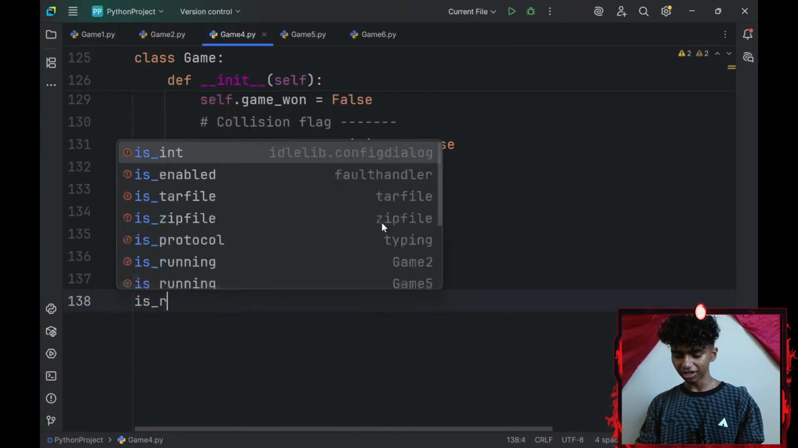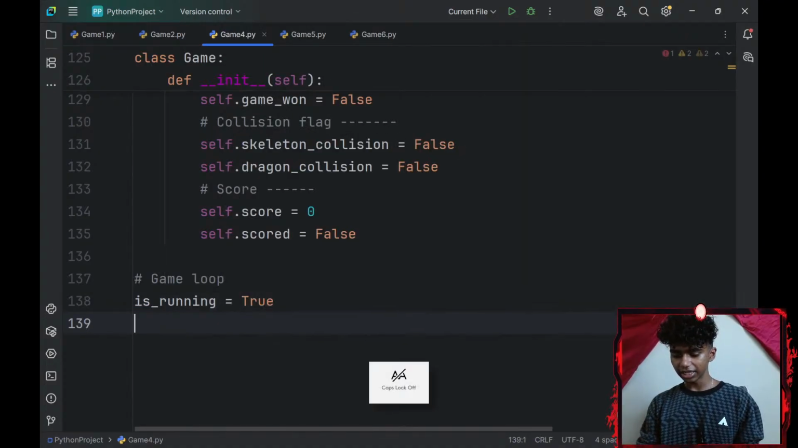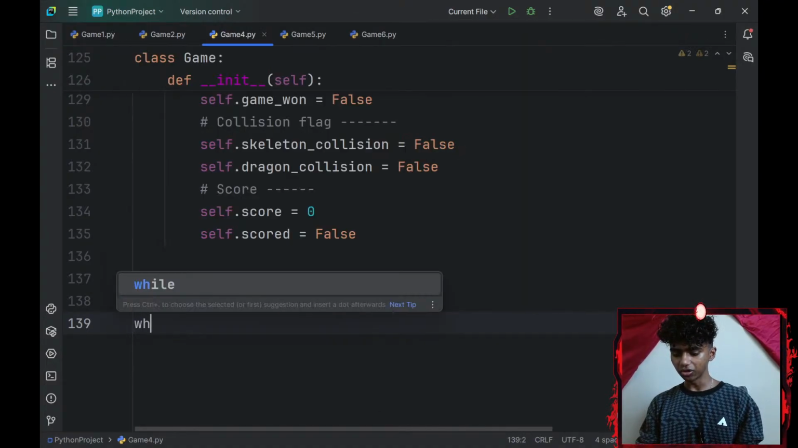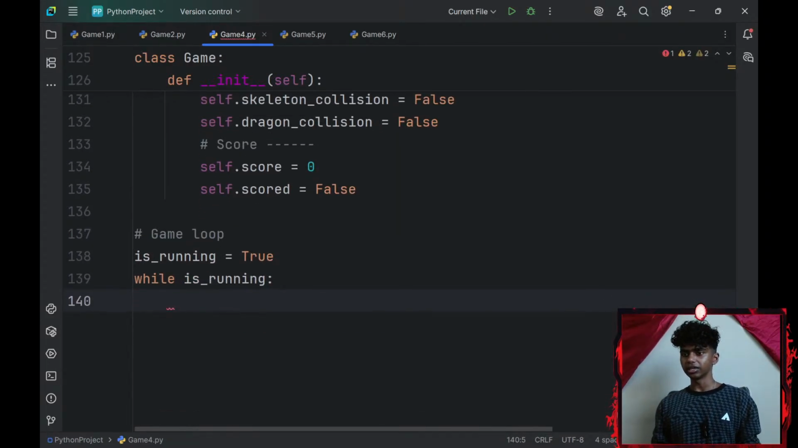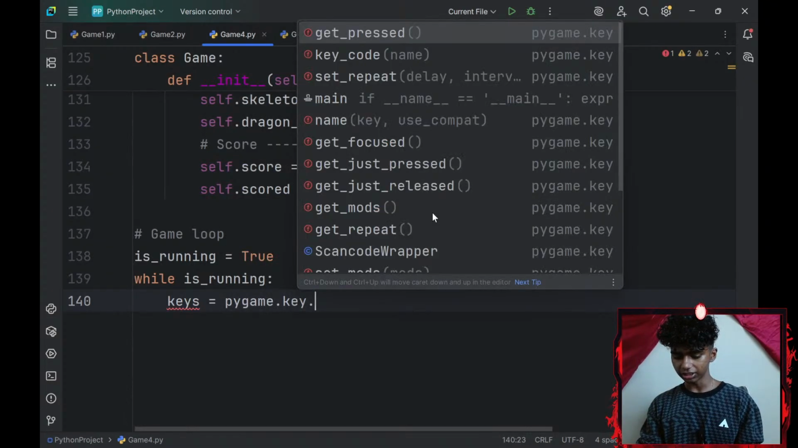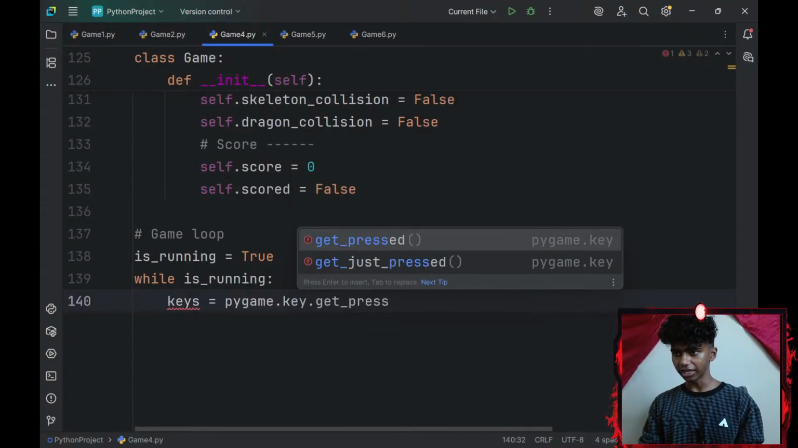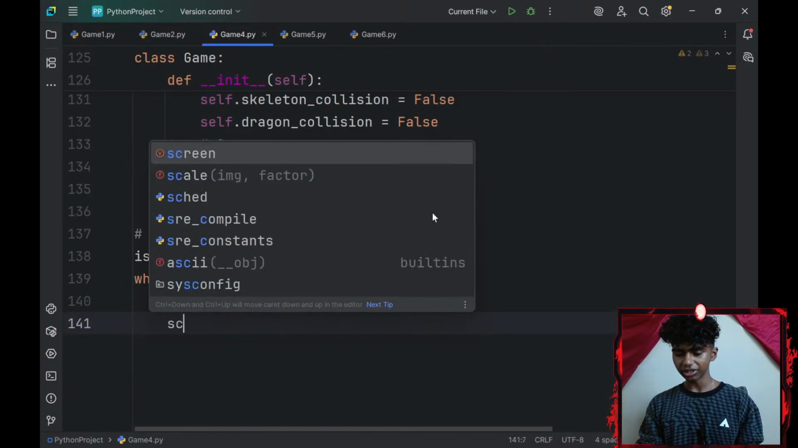That aside, let me create an is underscore running boolean variable that's equal to true. Then create a while loop. So while is underscore running, while my program is running or while is running is set to true. Let me create a keys variable that's equal to pygame.key.get underscore pressed. Okay, this checks if my key is getting pressed.